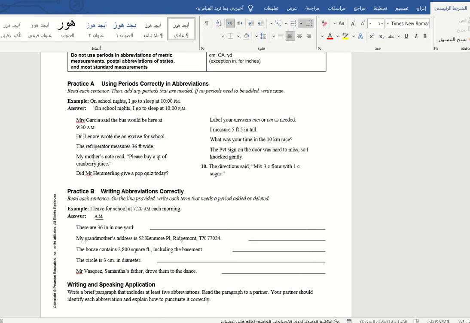My mother, sorry, the refrigerator measures 35 feet wide. There is no mistake here, none. So here for my mother notes, reads please buy 2 quarts of cranberry juice. So here also there is no mistake. Next, did Mr. Hemmering give a pop quiz? We are going to put the period here after Mr. It will be like this. Okay my dear, so this is the first on page 92.